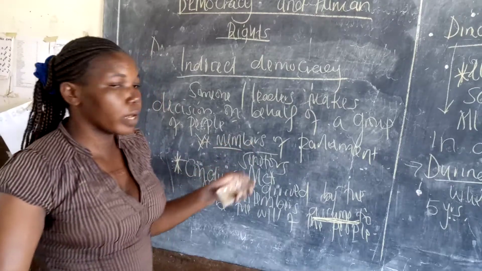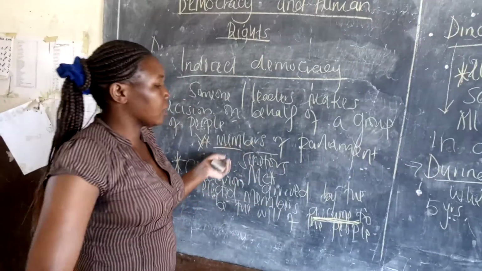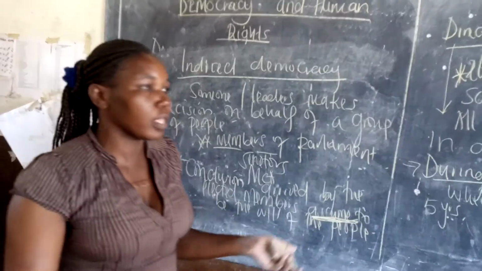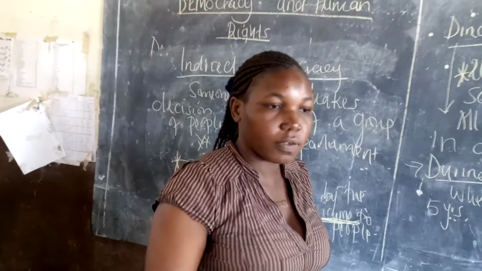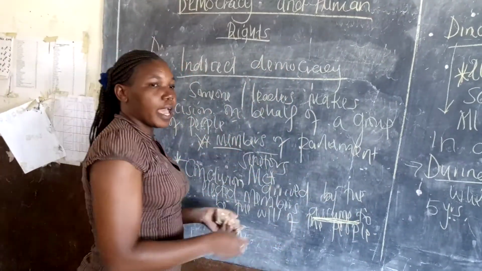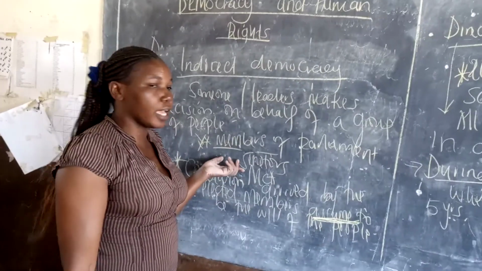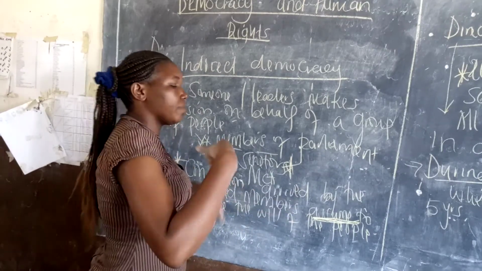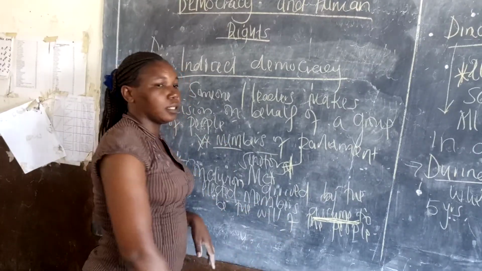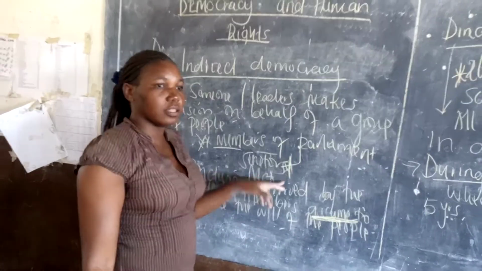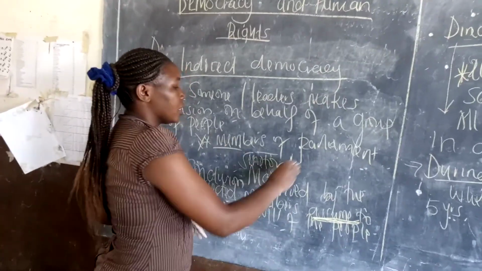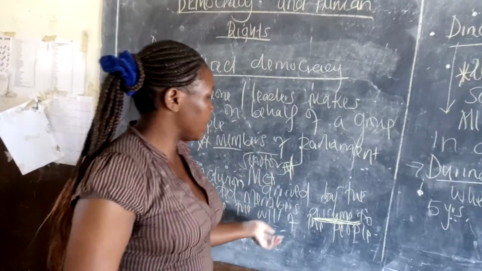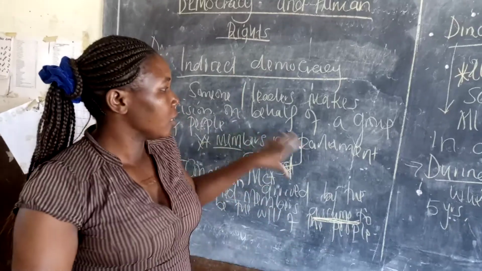That is why when you go to parliament, you see them arguing, like right now, on the sharing of revenue. Here, it is the senators. They went there to represent. Whatever these senators decide, it will be assumed that the people they represent have already decided. The leaders are going to debate, and whatever they come up with will be the will of the people. So we elected them there to represent us.